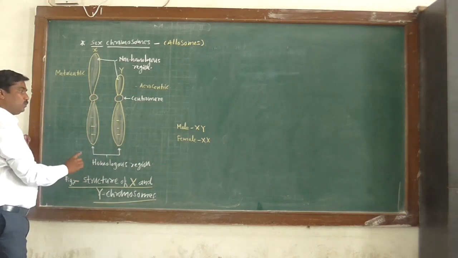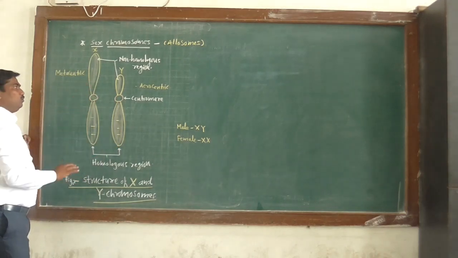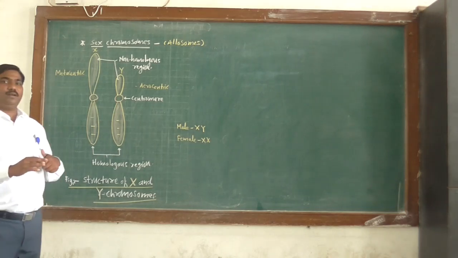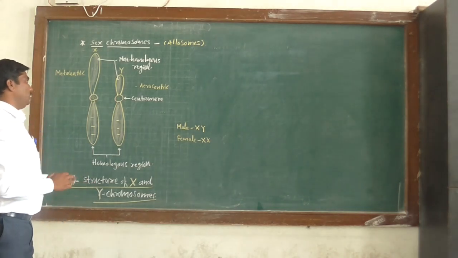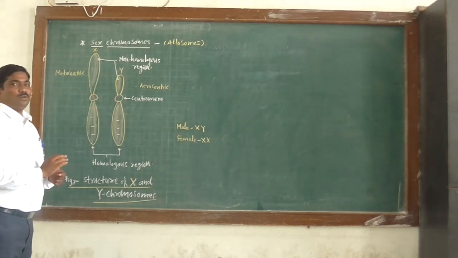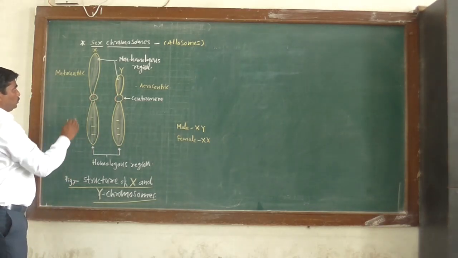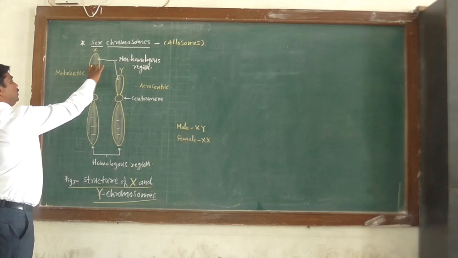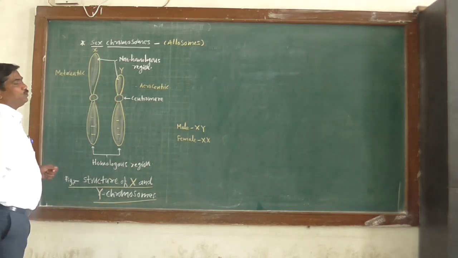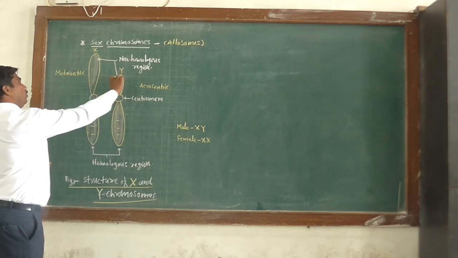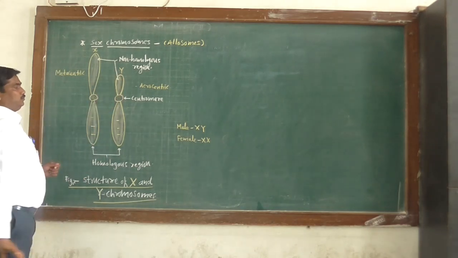Therefore, it is known as homologous region. And non-homologous region contains different types of gene. In an X chromosome, the non-homologous region is longer or larger than in the Y chromosome. In Y chromosome, the non-homologous region is shorter.